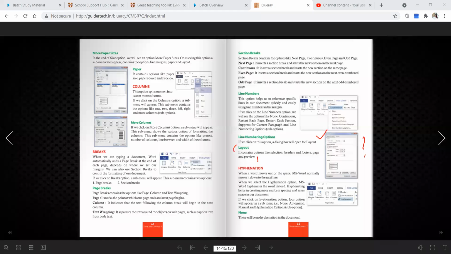Hyphenation hyphenates a word instantly, creating more uniform spacing and saving space in our documents. Generally we are not using these things too much. What we mostly use, you can all see here, a few options are given.